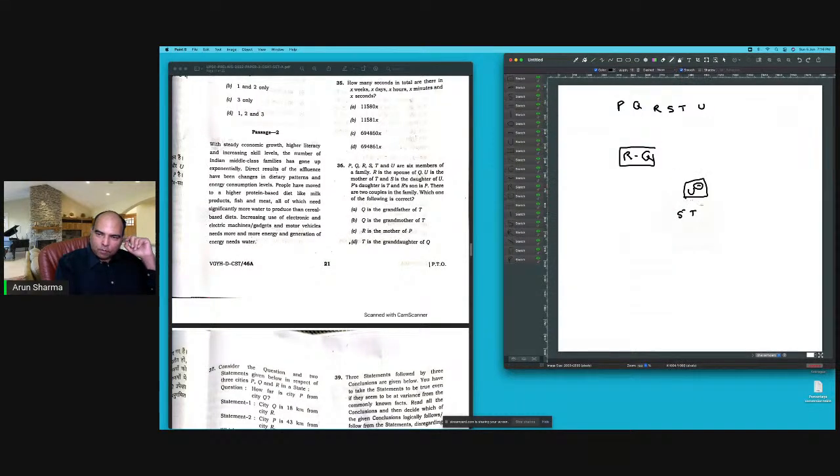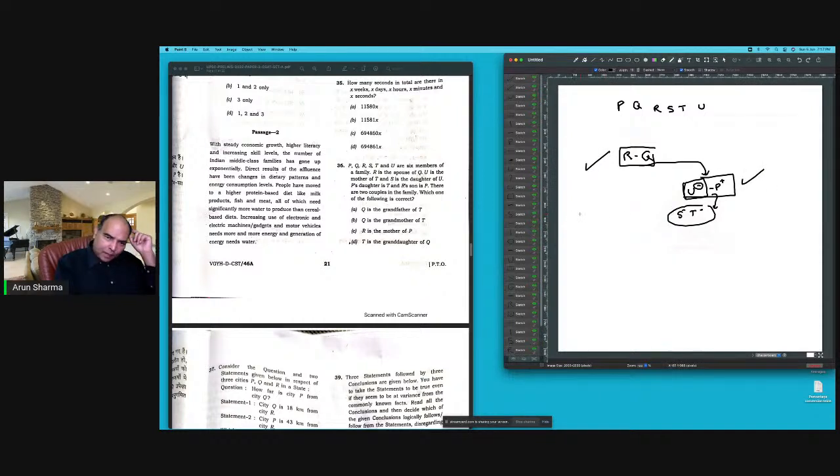So I've got a mother-son-daughter relationship. T के बारे में we don't know. And P's daughter is T. So T is a female now. So U and P are also married because U is also the mother. And R's son is P. So ये बहू है इनकी U. There are 2 couples in the family. Okay, RQ, UP, we've been able to identify them.